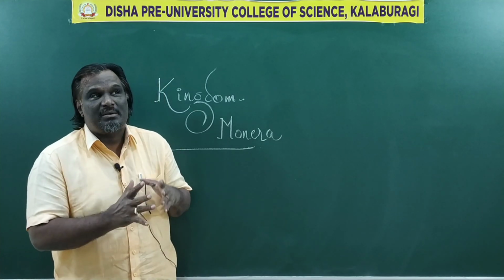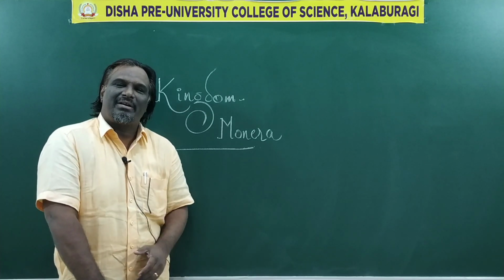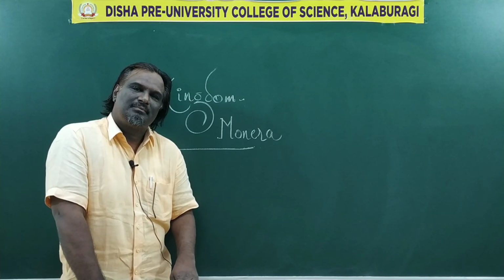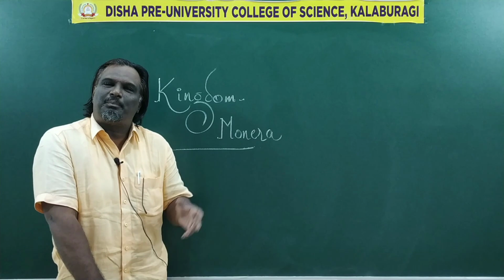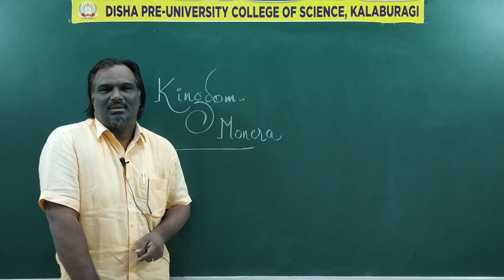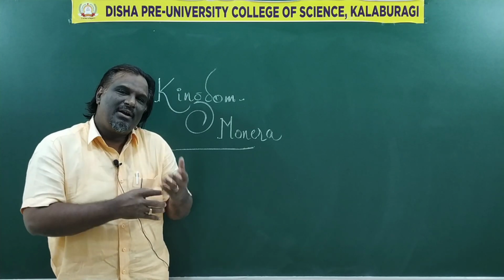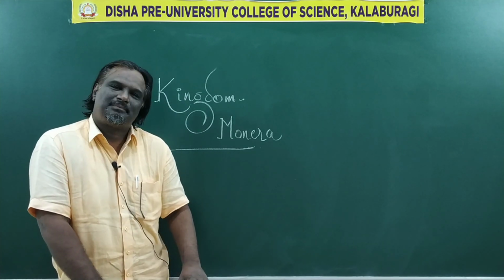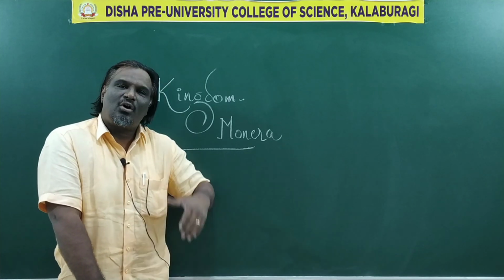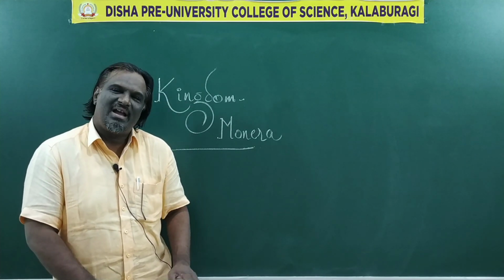They show different modes of nutrition. There are autotrophic organisms, there are heterotrophic organisms. Autotrophism is a process where the organisms obtain their own food, whereas the heterotrophic organisms depend upon other organisms for food. In autotrophism, again we have photosynthetically autotrophic and chemosynthetically autotrophic organisms.